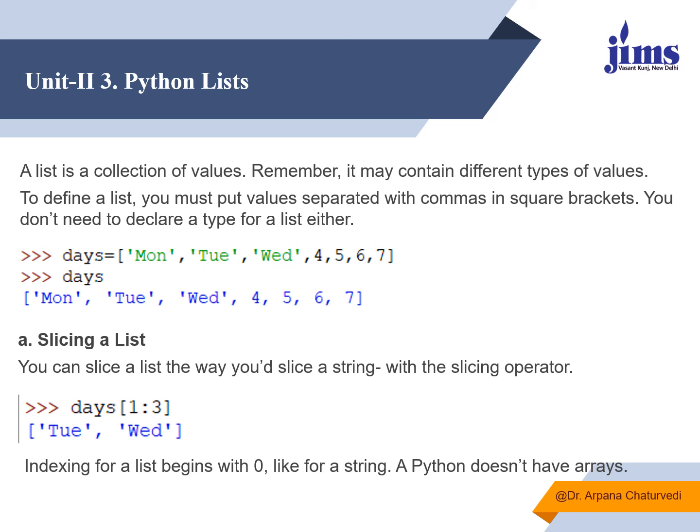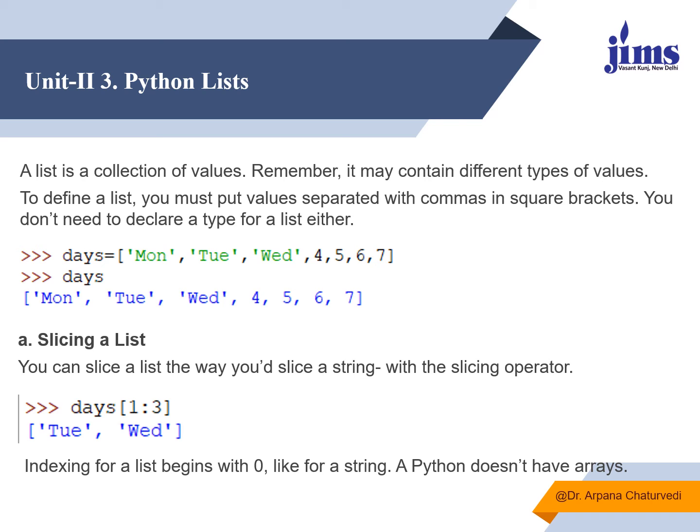Now another, third data type, that is list. We have seen integer, we have seen string. Now we are seeing the list data type. A list is basically a collection of values, and you should remember it may contain different types of values. To define a list, you must put values separated by commas, and put all the values within square brackets. You need not declare a type for a list beforehand.